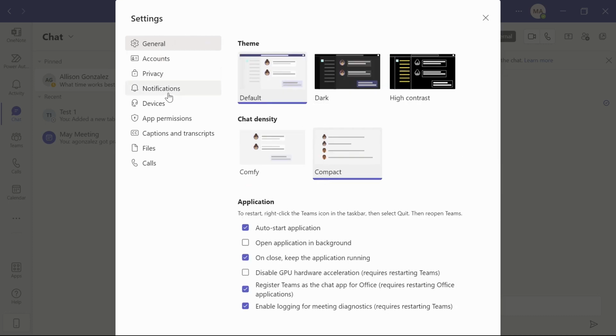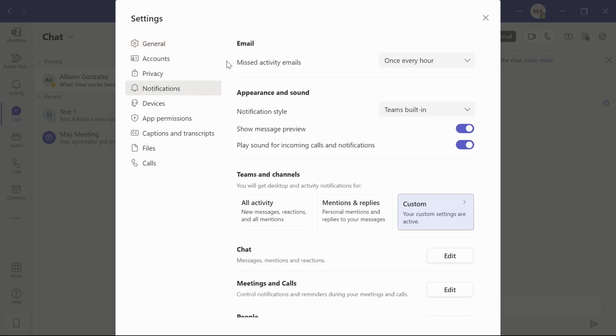The next thing I want to go down to is your notifications. In your notifications, you want to set these to help you. If you feel like you're constantly missing things that are happening in Teams, go into your settings and adjust that so you get more notifications. Potentially something might have gotten turned off, and that's why you're missing things that are happening.